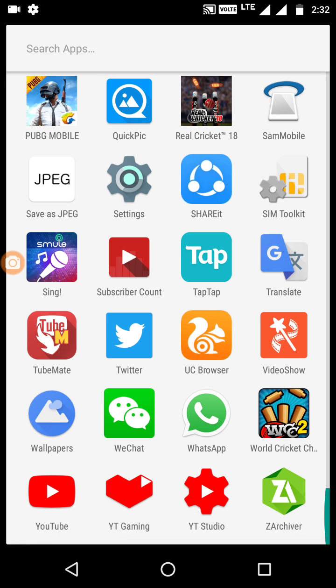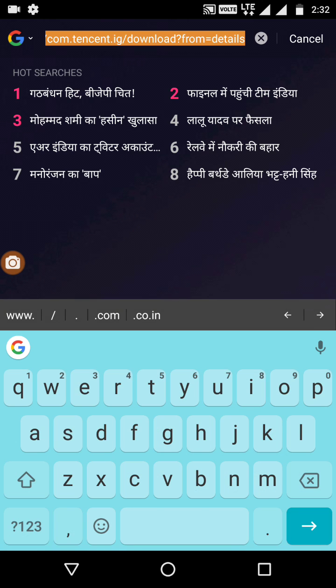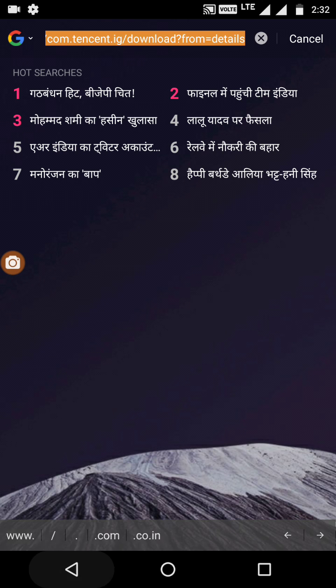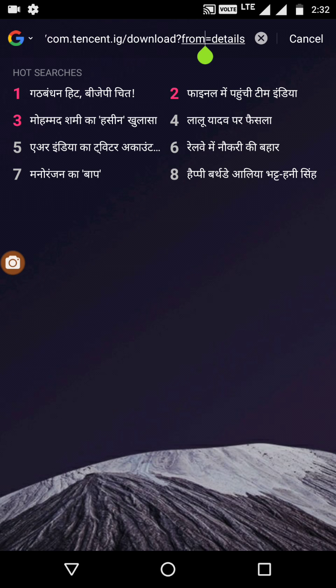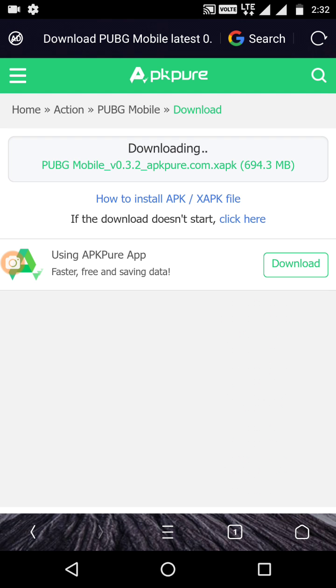First of all, you need to go to your browser, UC Browser, Chrome or any other browser, and you just have to go to this website and refresh this. I will give this link in the description, no need to be worried. Okay, you just have to refresh this. It will directly give you a download link.